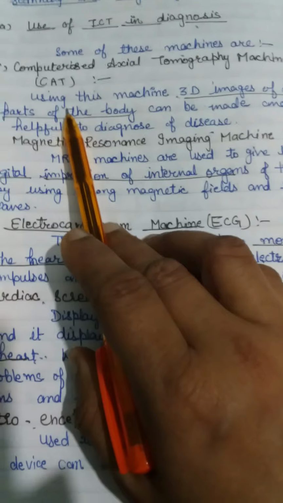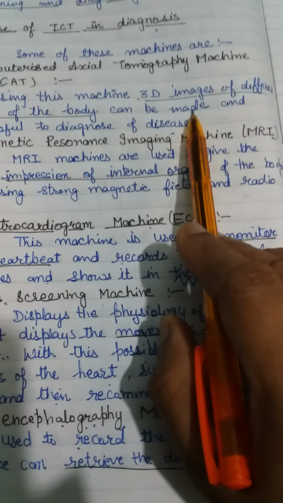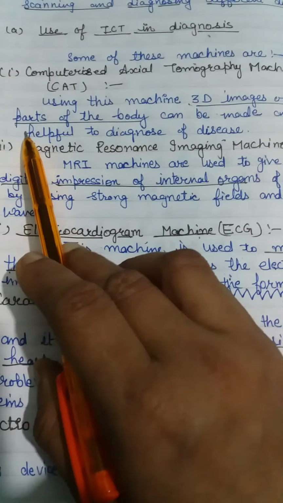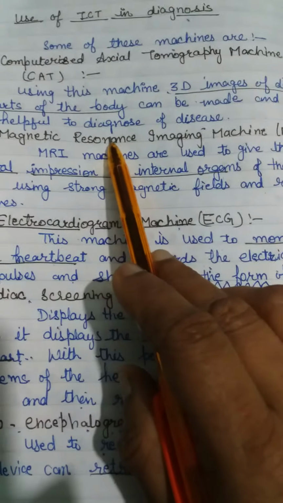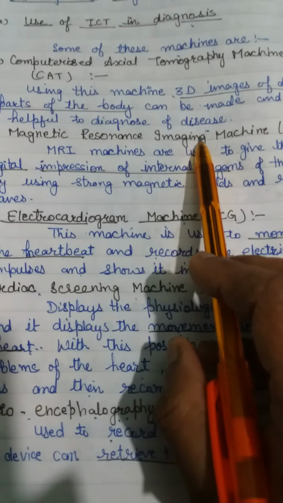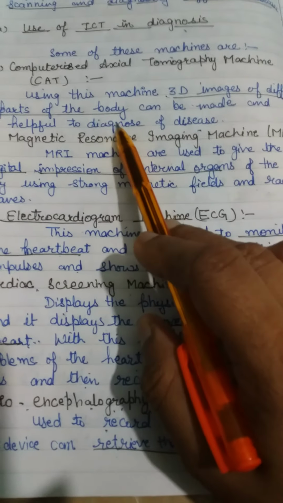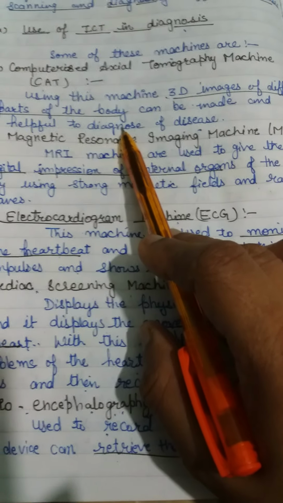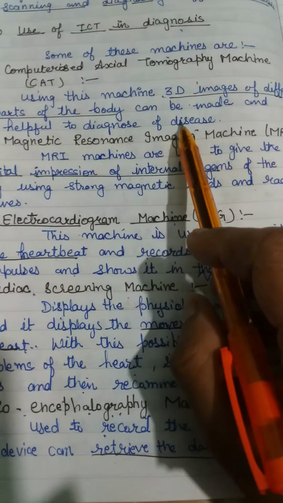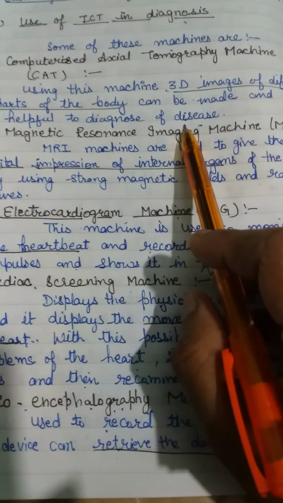Again I tell you, using this machine 3D images of different parts of the body can be made, which helps to diagnose diseases. It shows a 3D image of the part of the body, and the 3D effect helps doctors diagnose the disease more effectively.